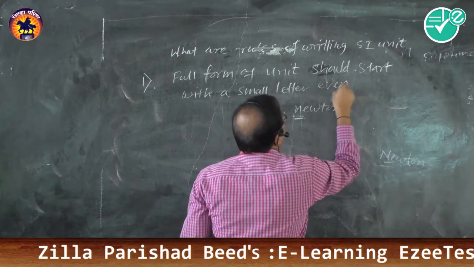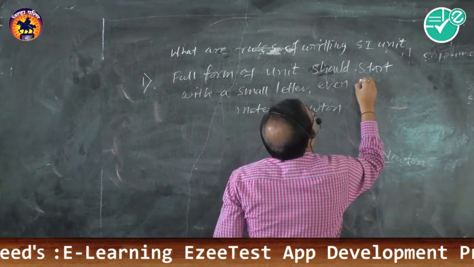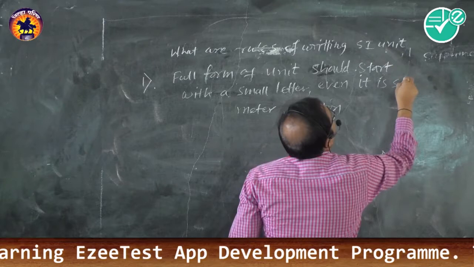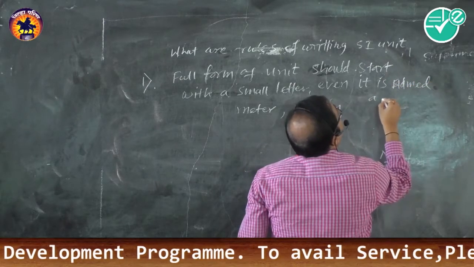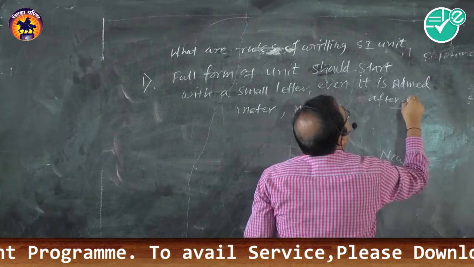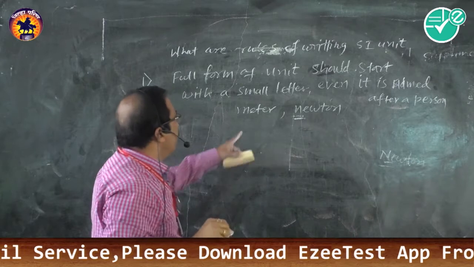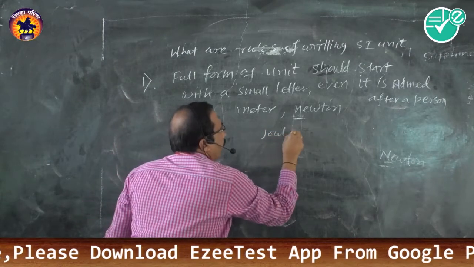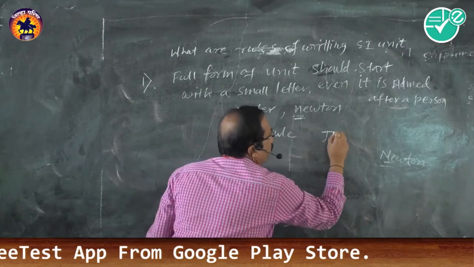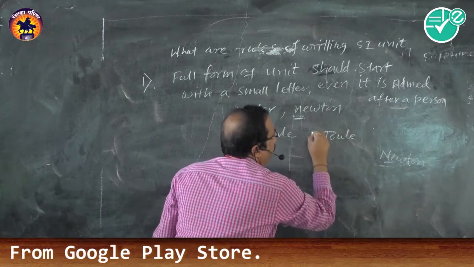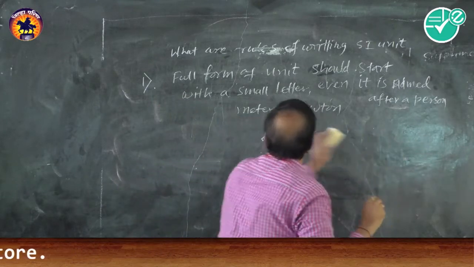Even if it is named after a person, after a scientist, isn't it? So newton, joule. Don't write J capital. Joule, this is wrong. 5 Joules, wrong, isn't it?